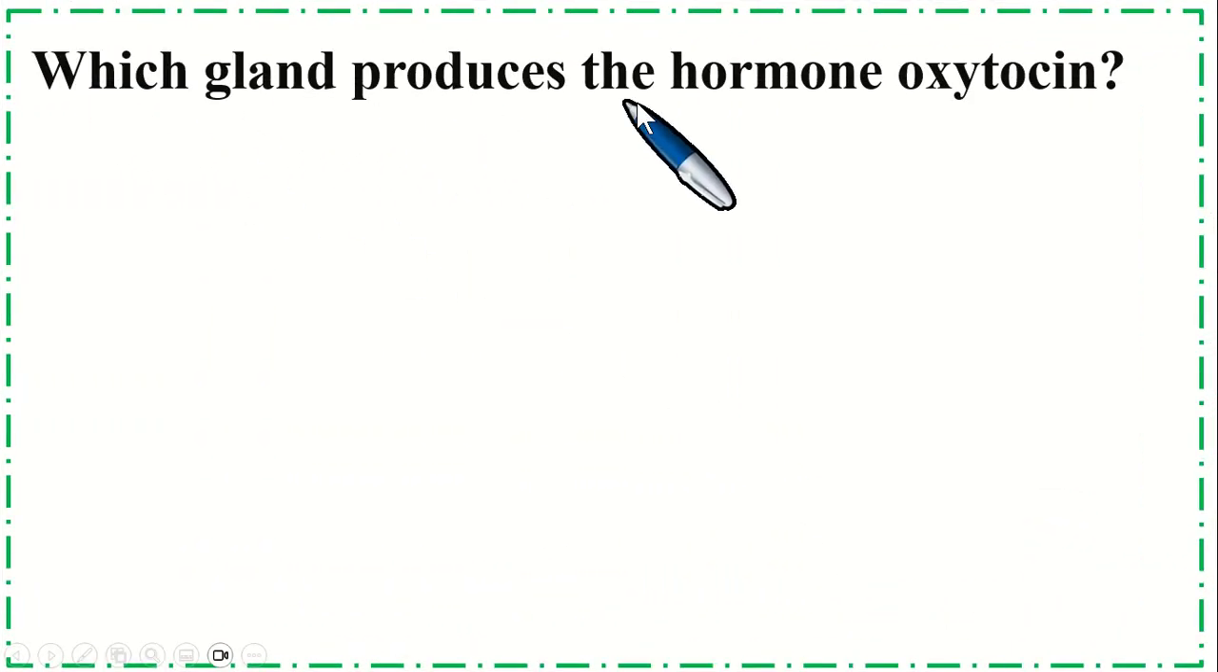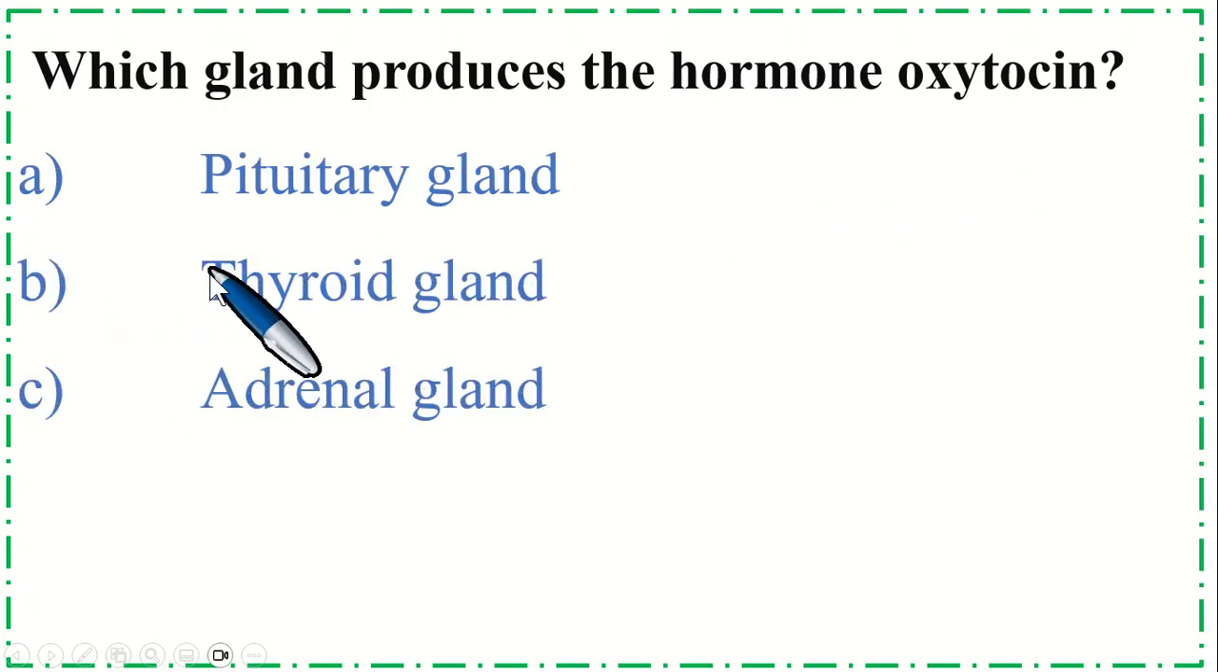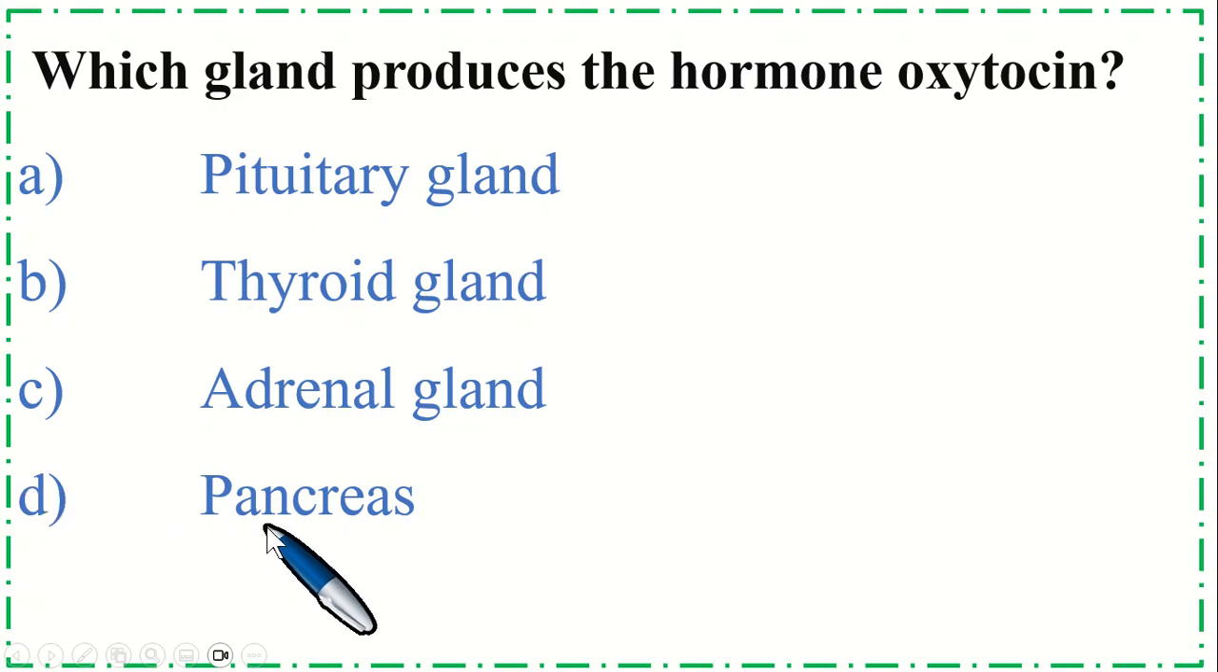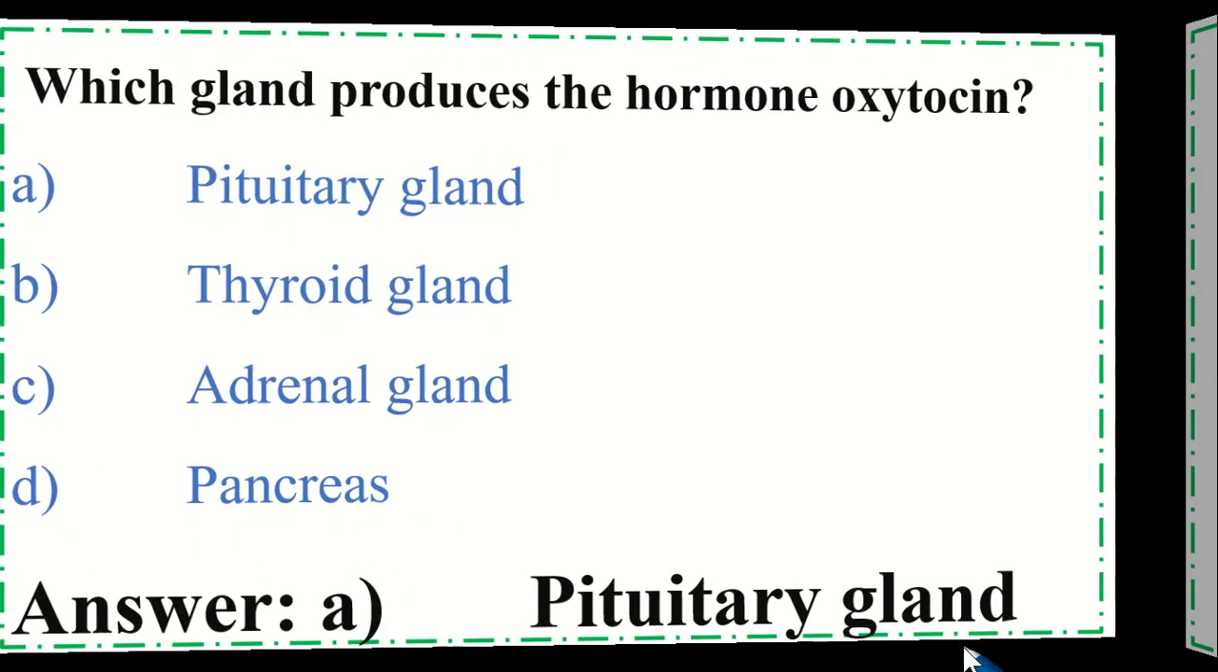Which gland produces the hormone oxytocin? Option A, pituitary gland, B, thyroid gland, C, adrenal gland, and option D, pancreas. So the correct option is A, pituitary gland.